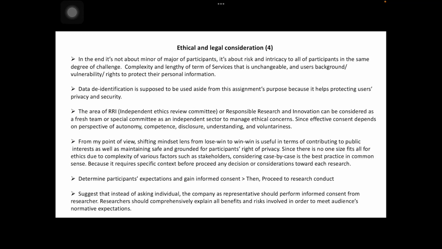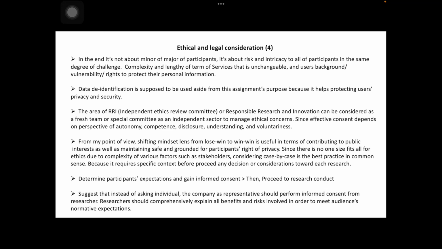In the end, it's not about minor or major of participants. It's about risk and intricacy to all of the participants in the same degree of challenge, complexity and length of term of services that is unchangeable, and users' background, vulnerability, and rights to protect their personal information.